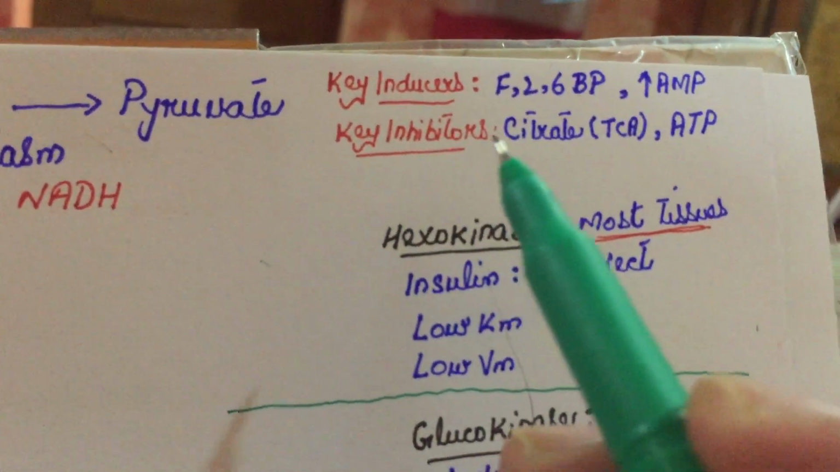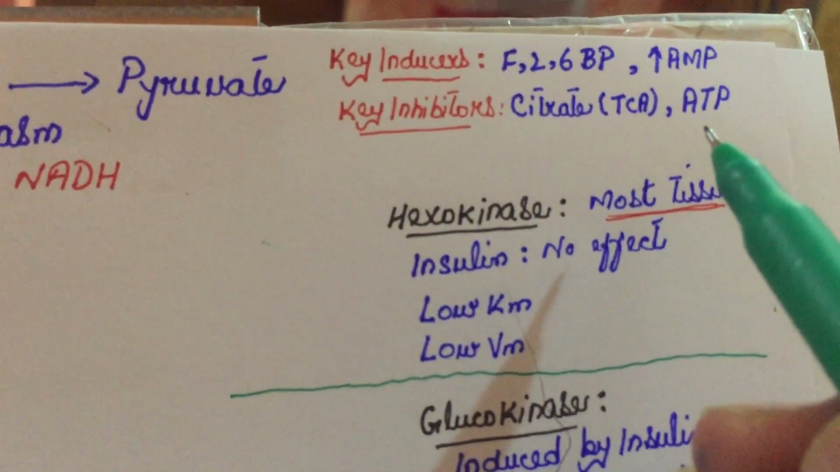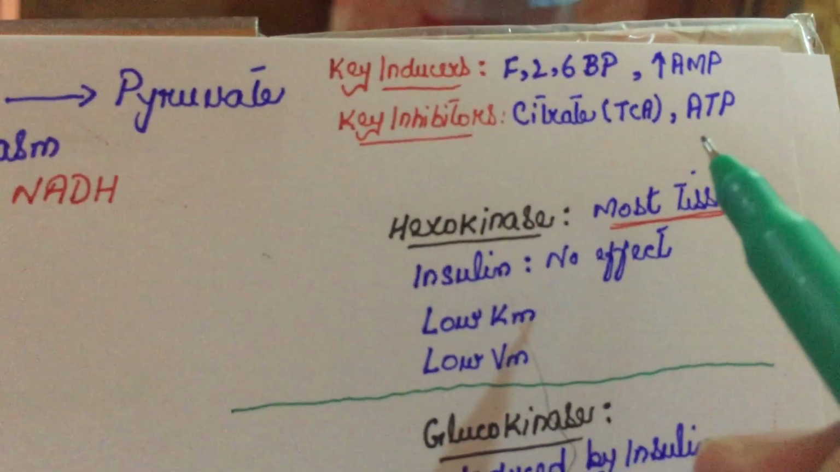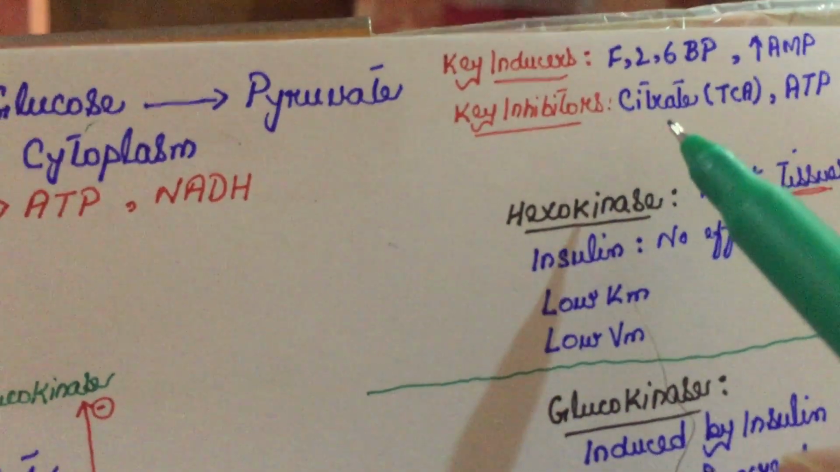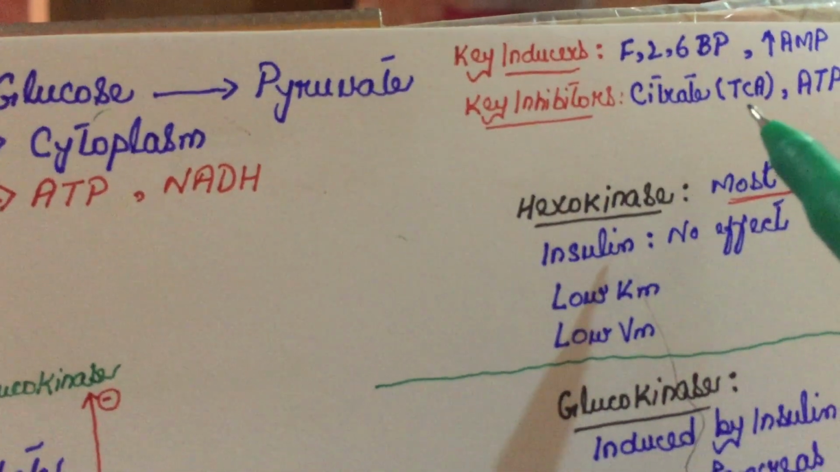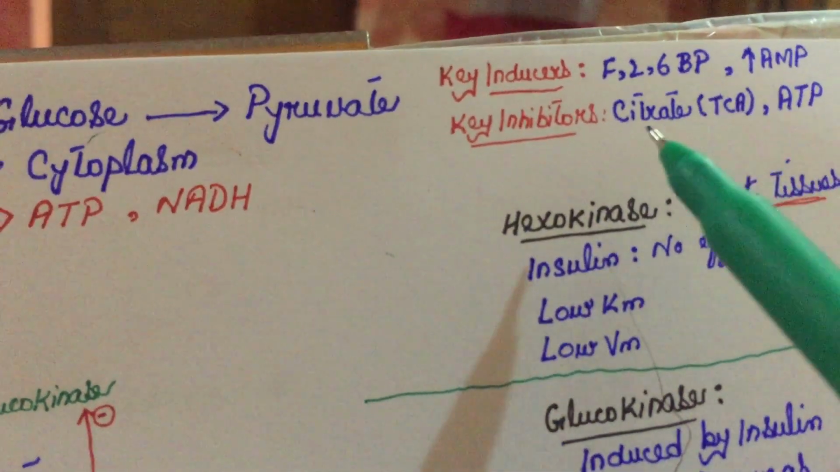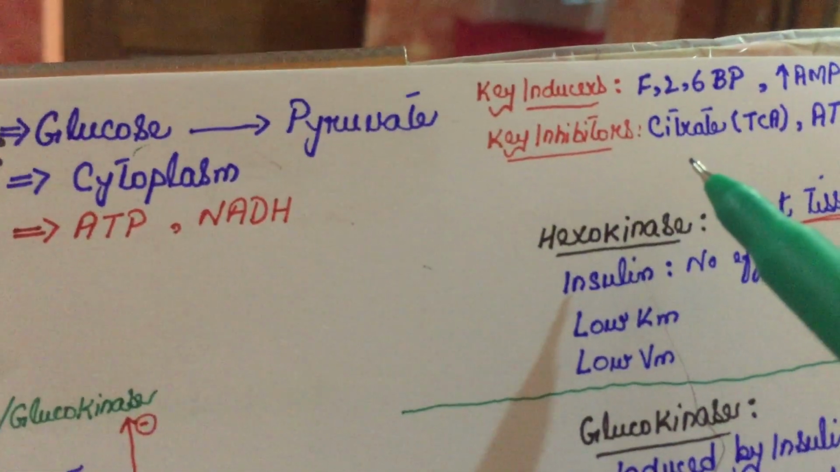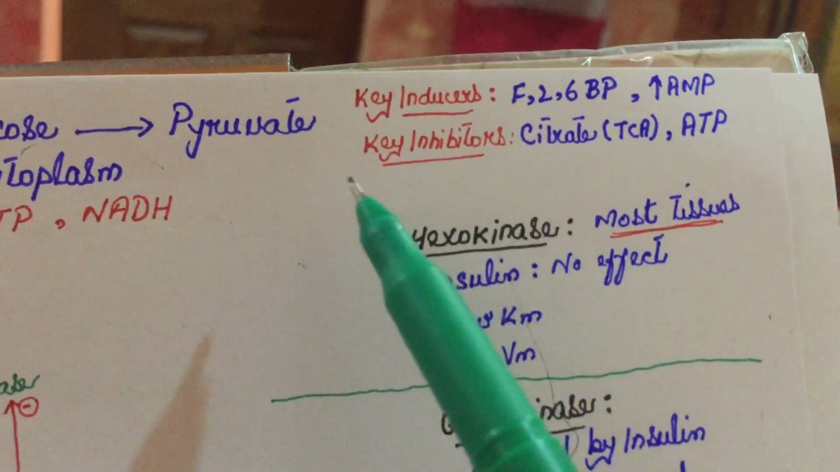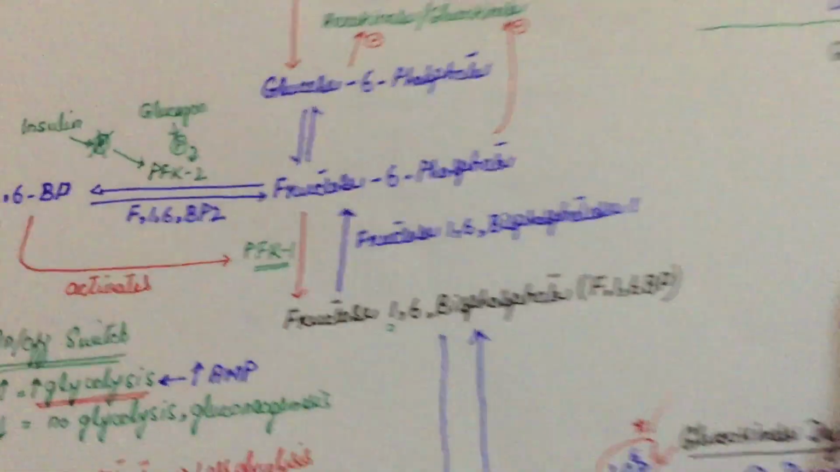And what are the key inhibitors? What are the factors that inhibit glycolysis? First of all, ATP itself. It is common sense that when there is already energy in the cell, you don't need to produce more energy. And secondly, citrate. Citrate is a molecule that is produced in the TCA cycle. The TCA cycle produces energy in the cell. So when there is more citrate in the cell, it means energy is already being produced, so the cell does not need to do glycolysis. So these two molecules inhibit glycolysis and these two molecules promote glycolysis.